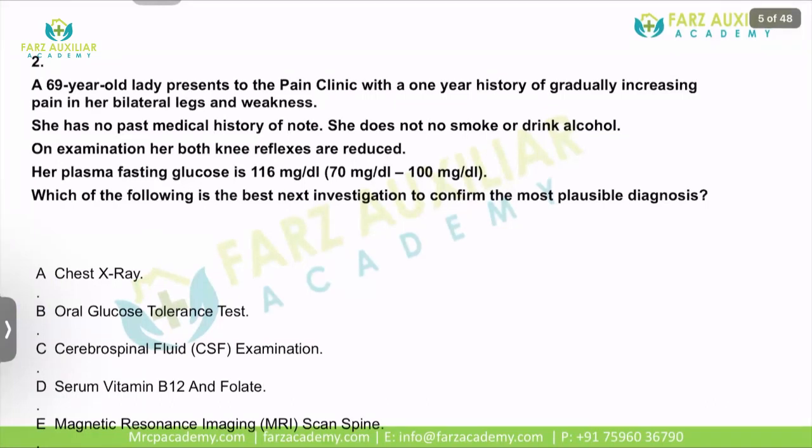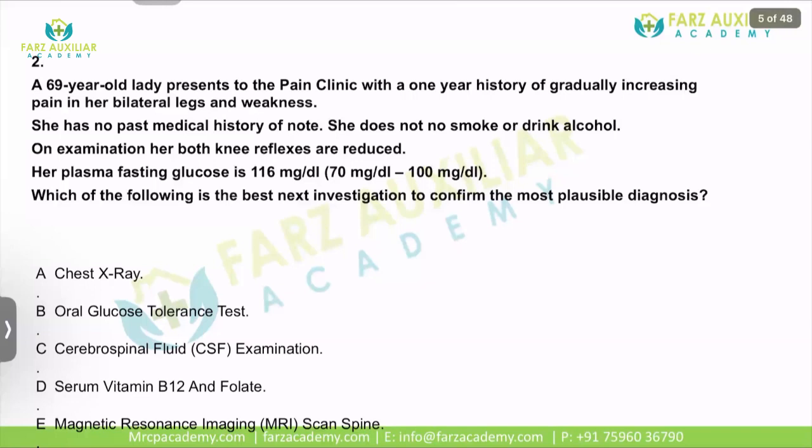Next question is about a 69-year-old lady presenting to the pain clinic with a 1 year history of gradually increasing pain in her bilateral legs and weakness. Now, this is a particular history which is also given in Guillain-Barré syndrome. The problem here is gradually increasing pain in both legs, along with weakness. So not only the weakness, but pain also is there. She doesn't have any other history apart from being 69 years of age. She has no alcoholic or smoking history.